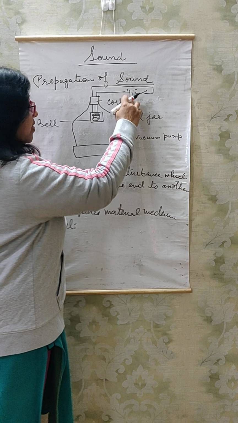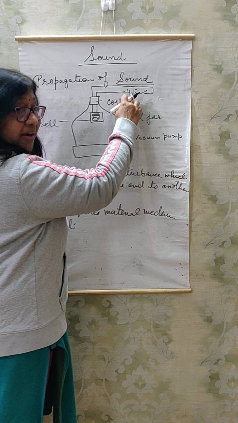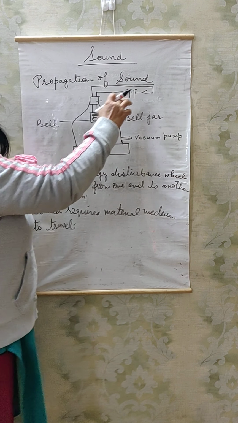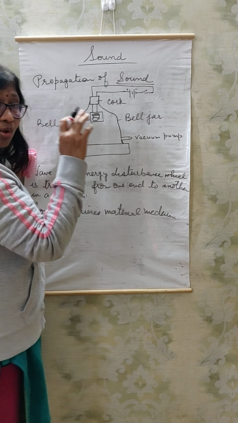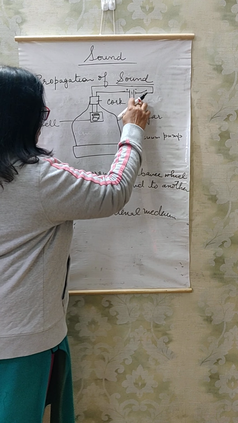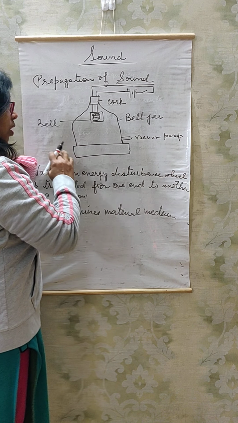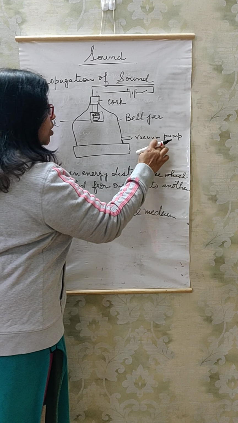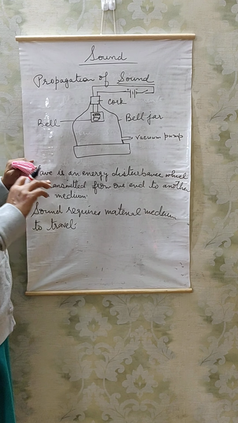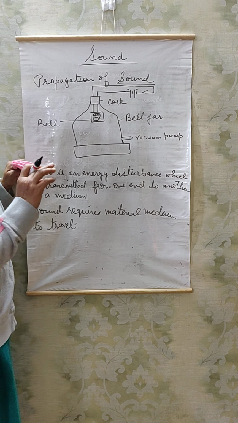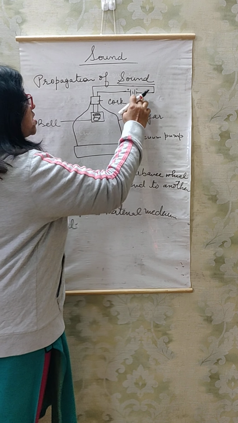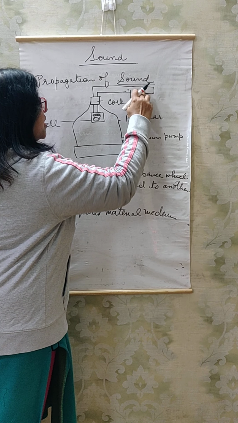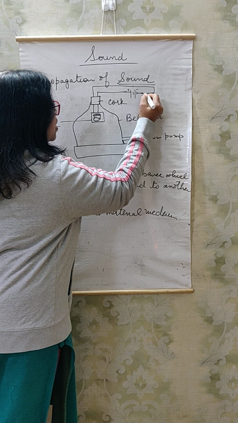This is your battery. I hope you remember the symbol of battery you learnt in the electricity chapter. And this is your open key. Open key means current is not flowing. This is kept on a board and this bell jar is connected to a vacuum pump. Now, what do we do? Initially, we close the key.